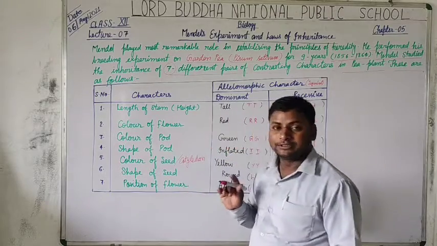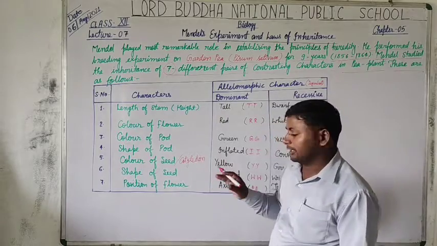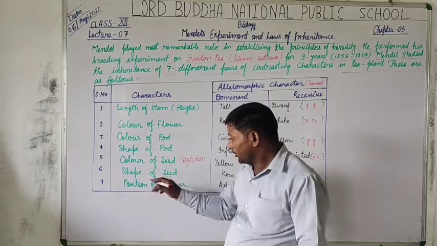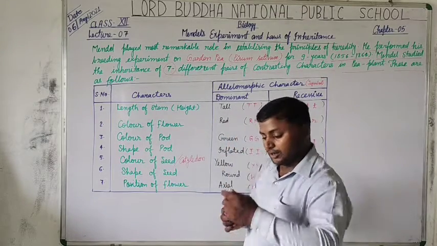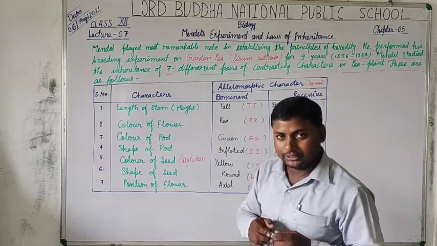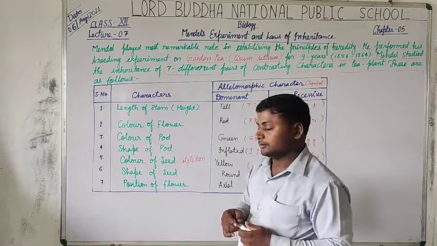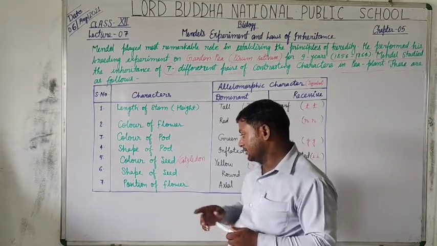Is that clear? For gymnosperms, we use the term cotyledon because they have no seed cover. Okay. Now students, shape of seed. How does the shape of seed appear? It is fully rounded or wrinkled.